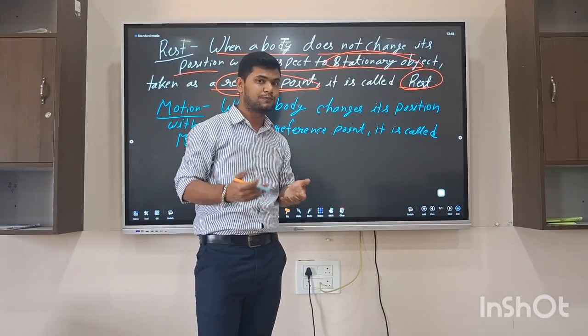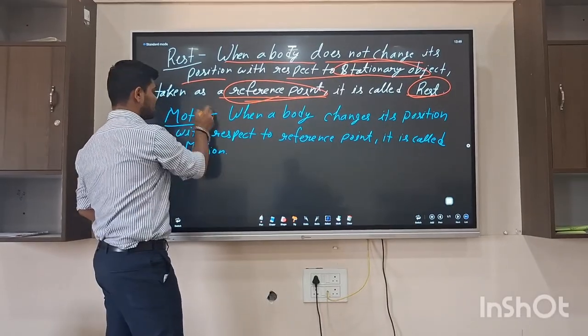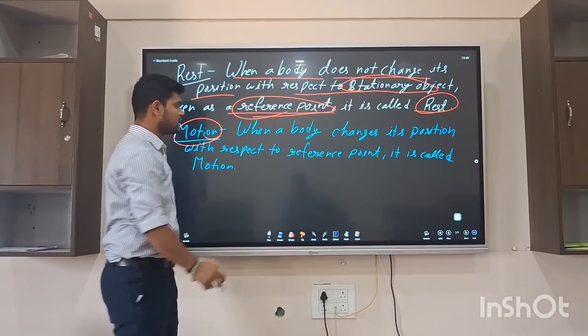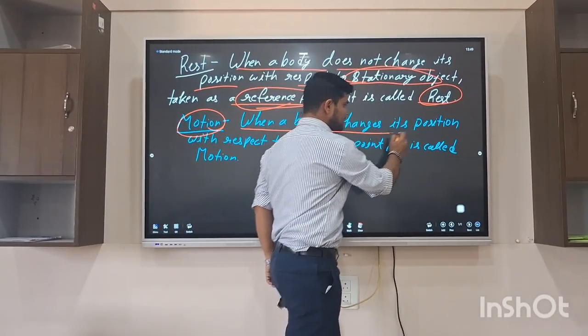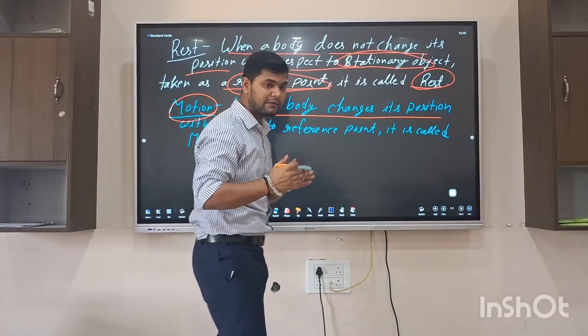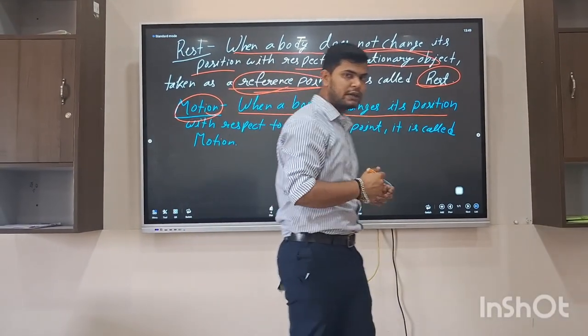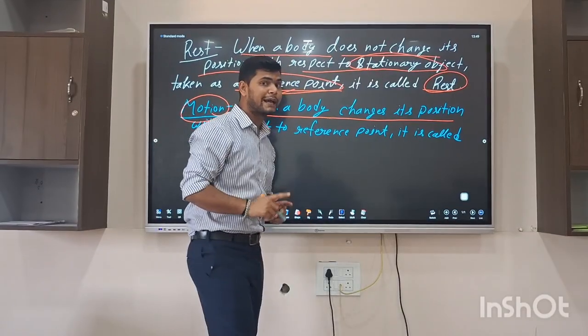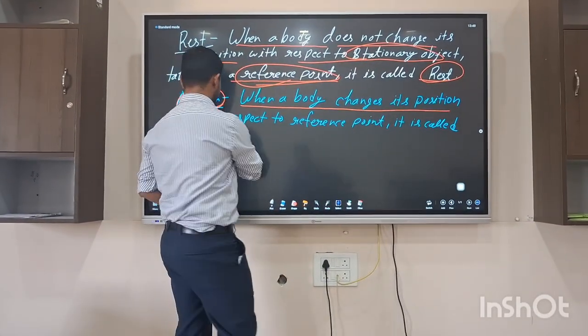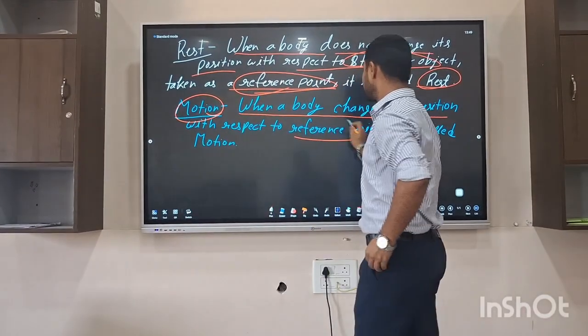So we take 'according to', and according to means the reference point. And when we talk about motion, it is when a body changes its position, like from here to here, not with time, but with respect to the stationary object taken as the reference point.